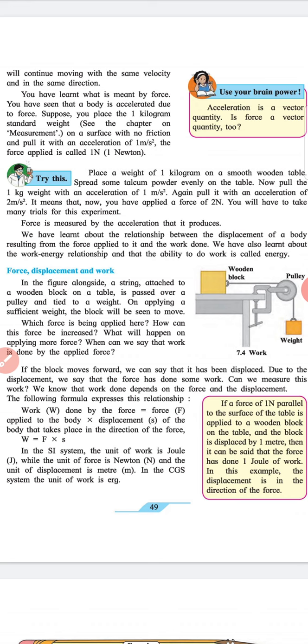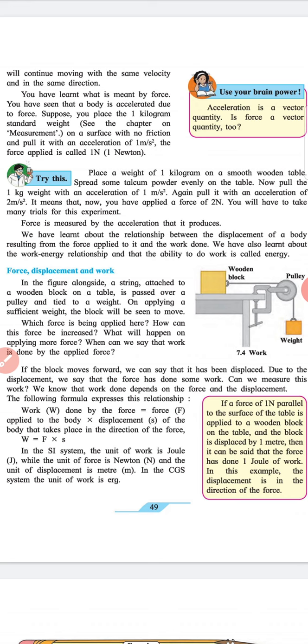Which force is being applied here? How can this force be increased? What will happen on applying more force? When can we say that work is done by the applied force? If the block moves forwards, we can say that it has been displaced. Due to the displacement, we see that the force has done some work. Can we measure this work?